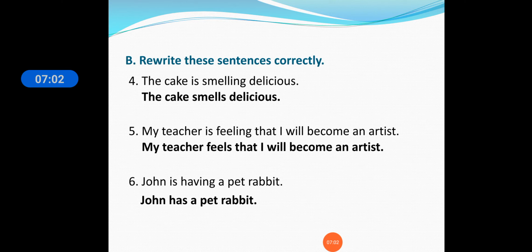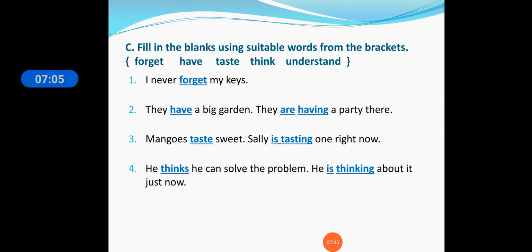Okay students, now moving ahead, see the exercise. We will discuss what we have learned. We have learned the state verbs and the helping verbs. The helping verb supports the main verb, so keep that in mind when using it. Fill in the blanks using suitable words from the brackets: forget, have, taste, think, understand. "I never dash my keys." So here what is the verb? Forget. "I never forget my keys."